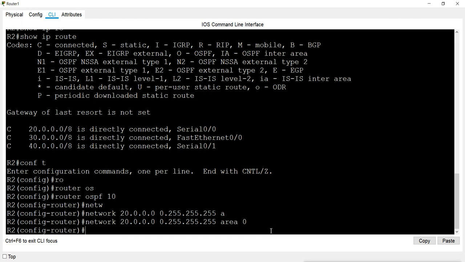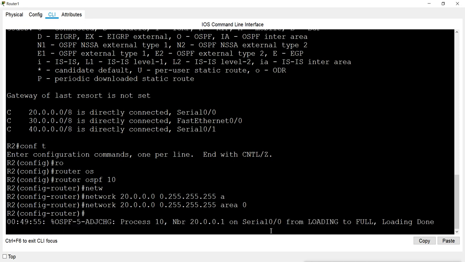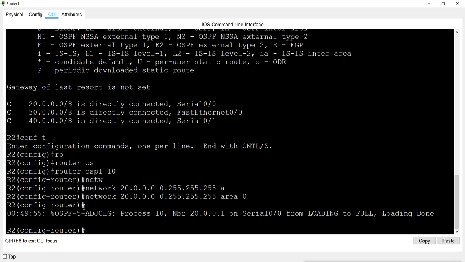Just wait for a second. Just wait for some seconds and then you will see that they are okay. Now you see they are creating the relationship here. It is doing the adjacency and is showing the process ID 10, this is your neighbor router, and this is your neighbor router's router ID. So when you configure it, first they will create the neighbor relationship, and after that they can go for routing.